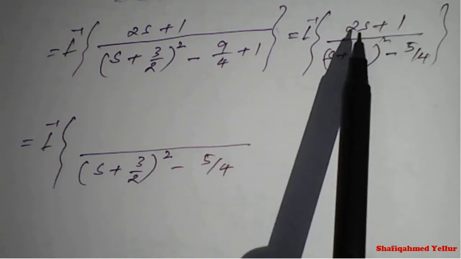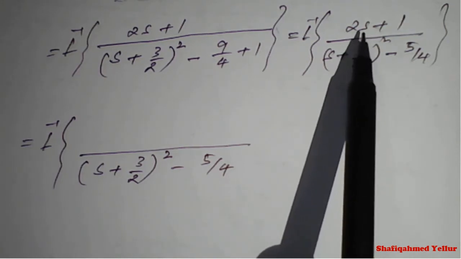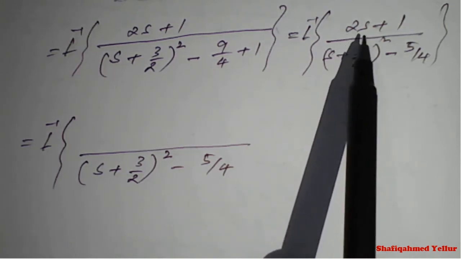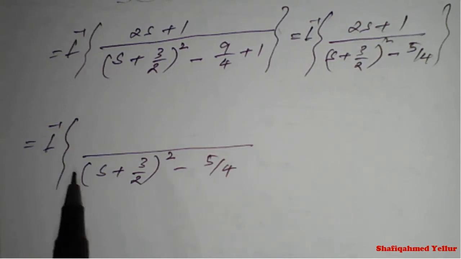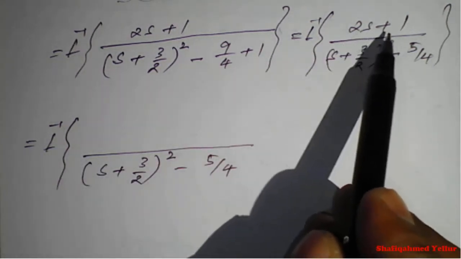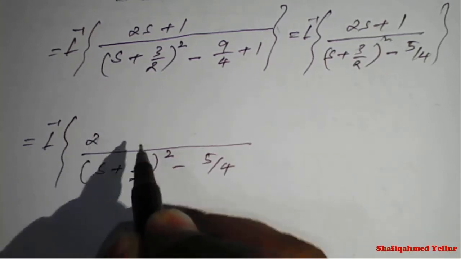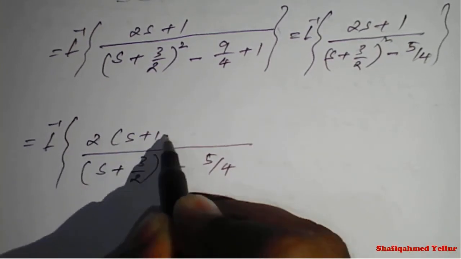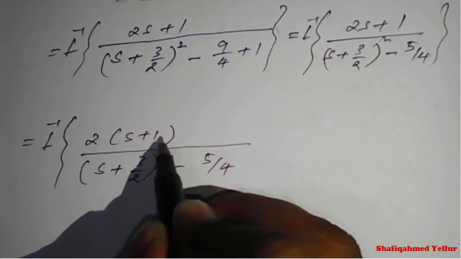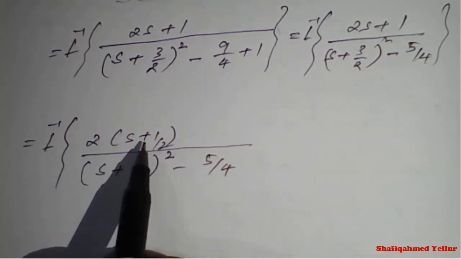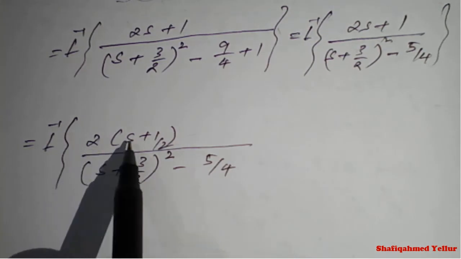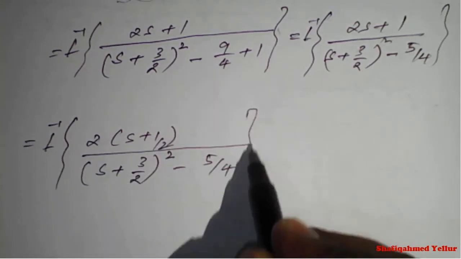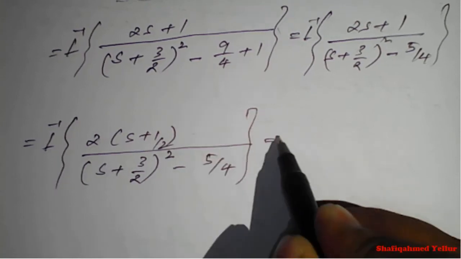So first we'll take 2 common from the numerator. It will be s plus 1 by 2. If you take 2 common, it will become 2 outside, s plus 1 by 2. So this 2 I will keep outside.